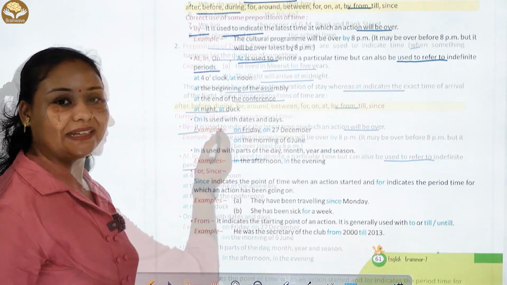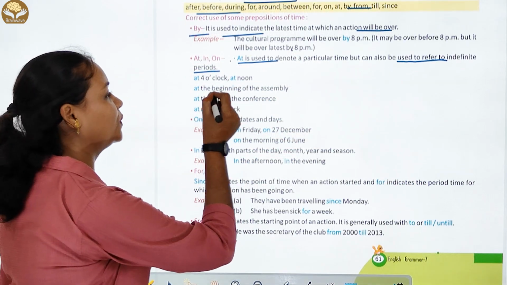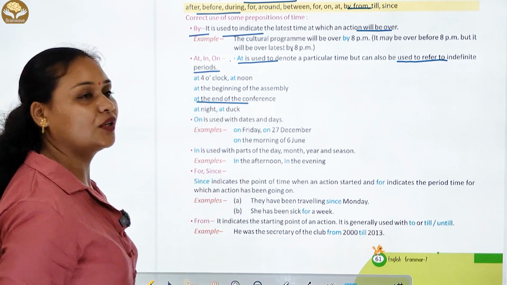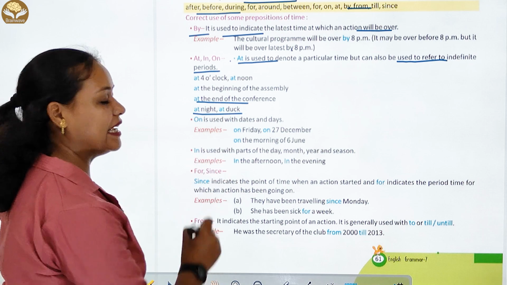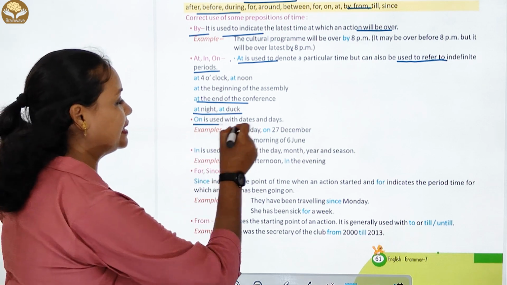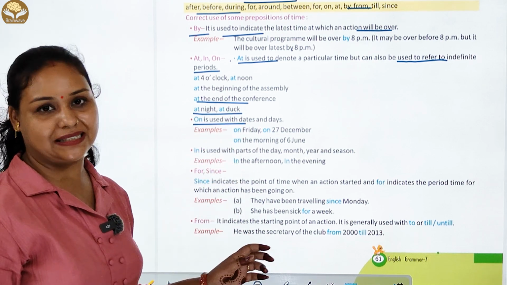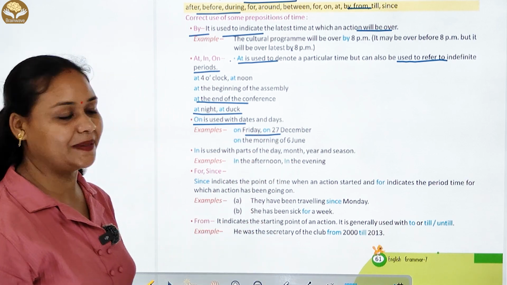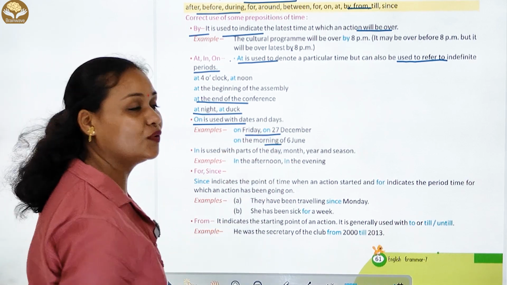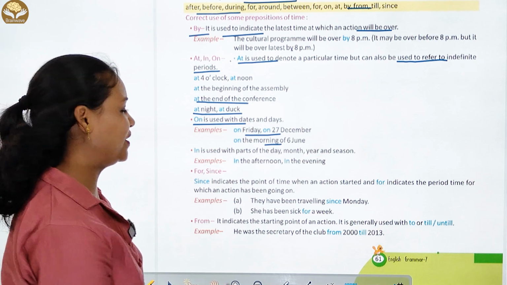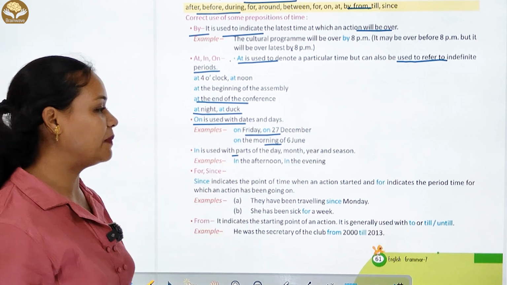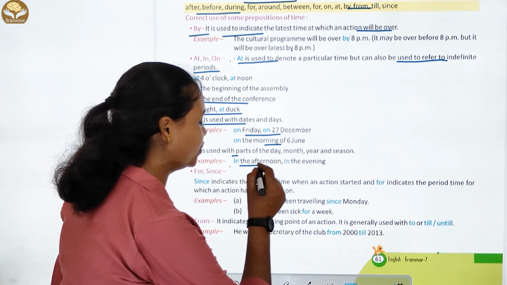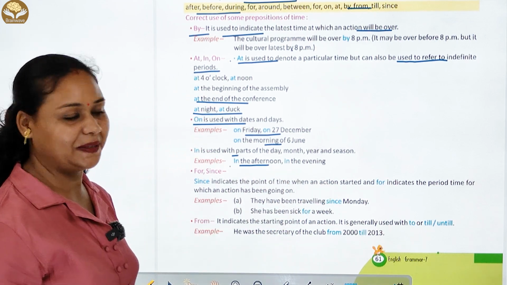Examples of at: at 4 o'clock, at noon, at the beginning of the assembly, at the end of the conference, at night, at dawn. On is used with dates and days. Examples: on Friday, on 27 December, on the morning of 6 June. In is used with parts of the day, month, year and season. Examples: in the afternoon, in the evening.